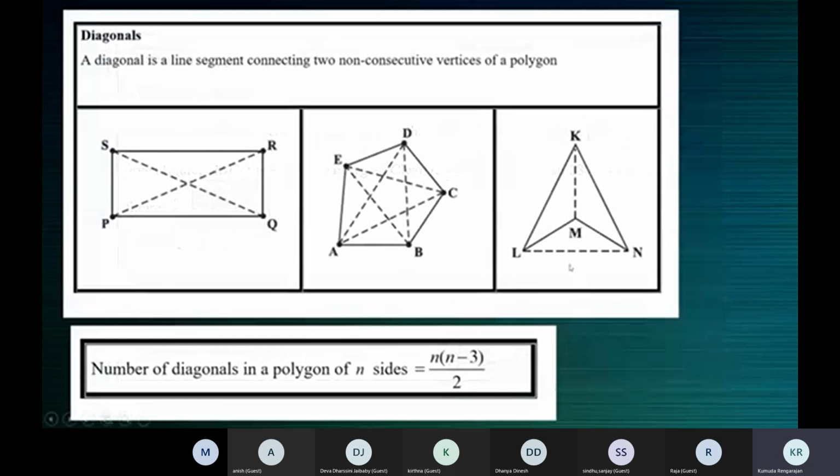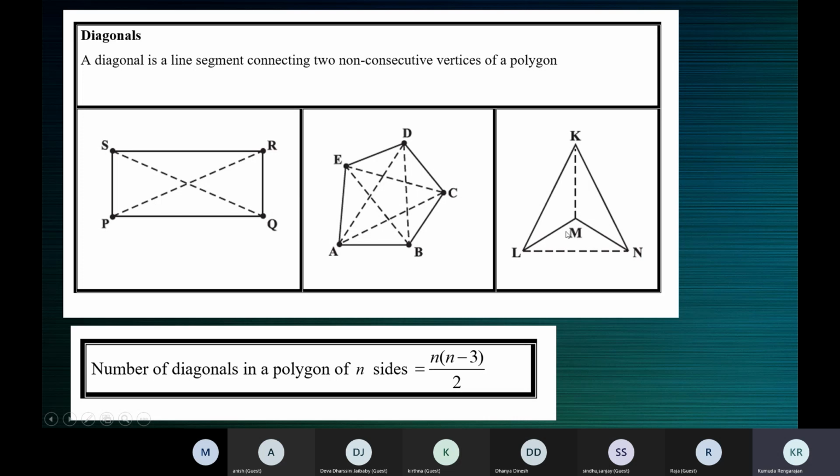This one is a concave. This one is the opening. This is the diagonal. Leave the diagonal. There's a mouth-like opening here, like a cave.